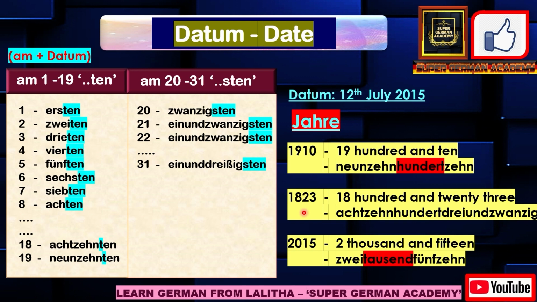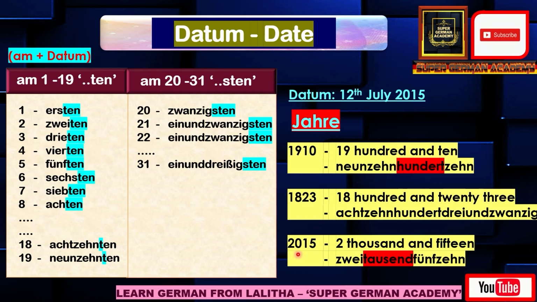Again, if you take 1823, you will express it as 1823. So for 1800, first you have to express 18. 18 means Achtzehn, and for 100, this is the English spelling, no? You have to write it in German, you have to say Hundert. For 23, same you will say 20.